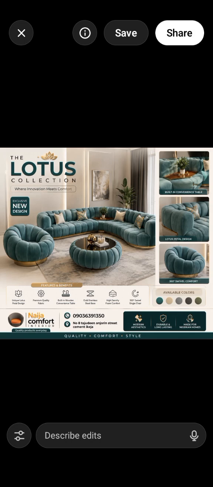Imagine, this means even if you have a complete set of chairs in your showroom, you can snap those chairs, snap the 3-seater, snap the 2-seater, snap the 1-seater, and give it a prompt that you should act as a professional graphic designer and bring those products together into one flyer. See what it does perfectly. Give it your brand logo so that it's going to be there. Your address, everything is going to be there. You just post it, you can use it as an advert. And you can see this is how AI can help your business.